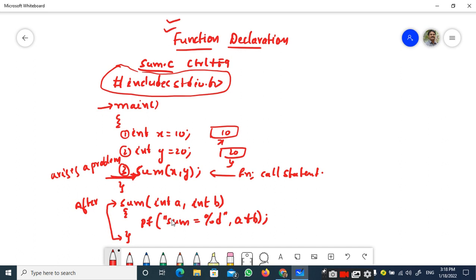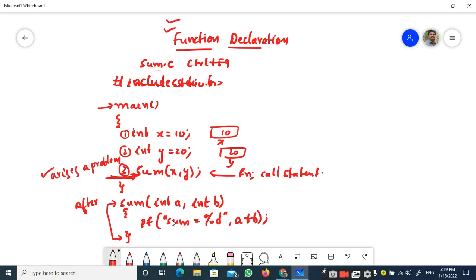Whenever you are defining a function after the function call, since it raises some problems with the compiler, you have to give some prior information to the compiler, saying that, oh compiler, there exists a function called sum which takes two inputs x comma y.